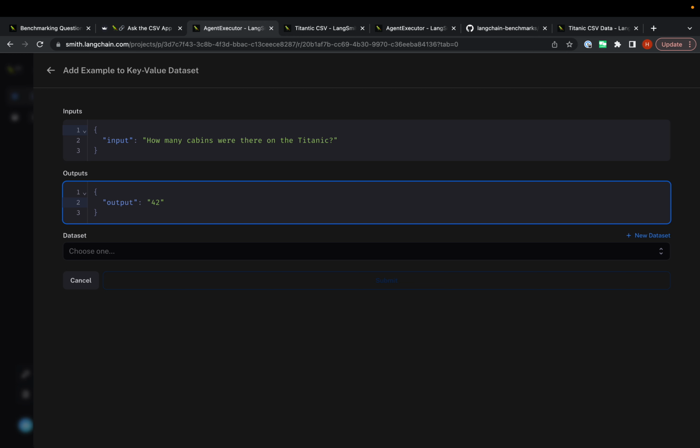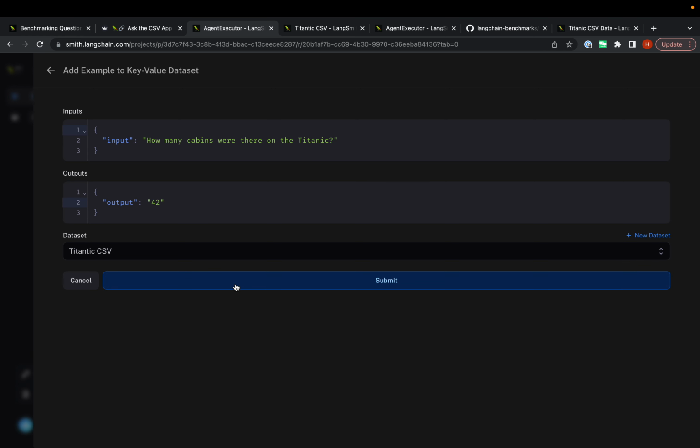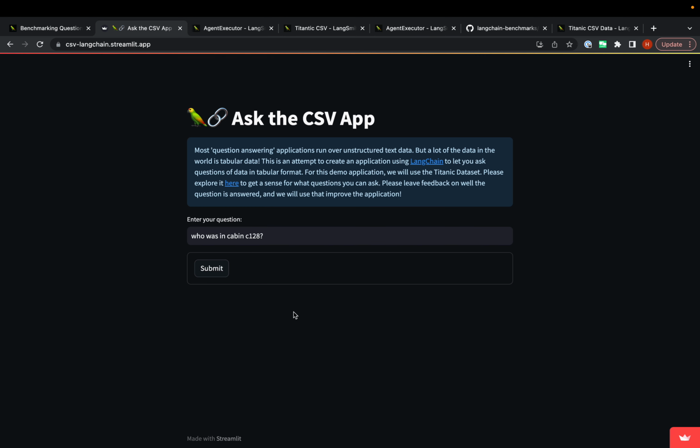Let's say the answer is like 42 or something like that. I can then choose the dataset that I want and click add. I'm not going to submit this because this is probably a wrong answer. But that's the workflow that we did to gather a dataset of examples based on the CSV application that we had here. So thank you to everyone who tried this out and left feedback. That was very helpful.